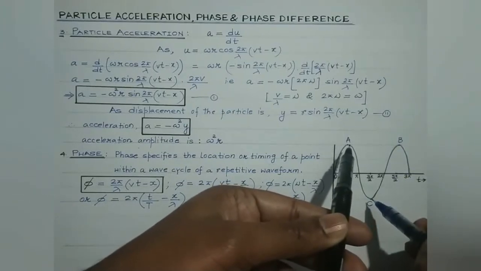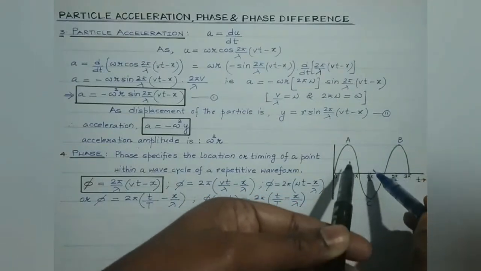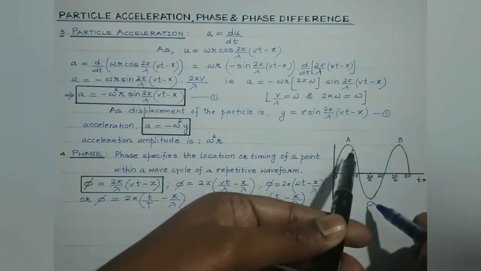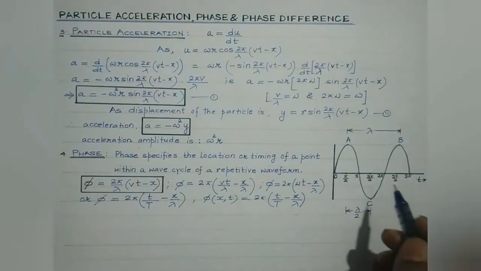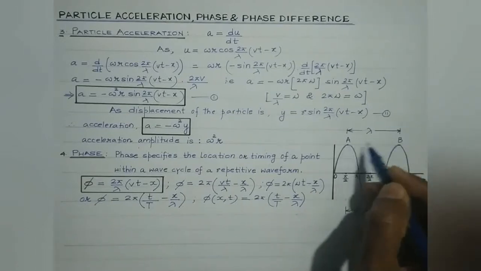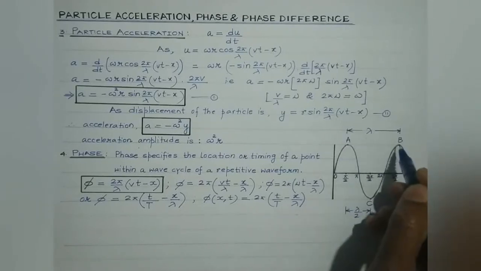While between A and C or between B and C, they oscillate out of phase, with a phase difference of pi, that is 180 degrees. So from the discussion we conclude that if two points are at a separation of lambda or an integral multiple of lambda, which is the wavelength, then those two points are said to be in the same phase.